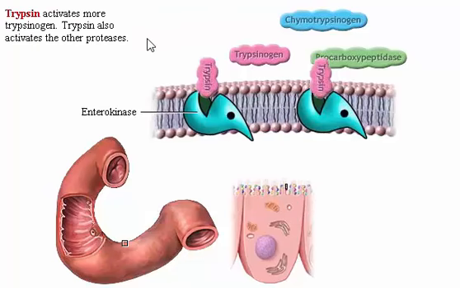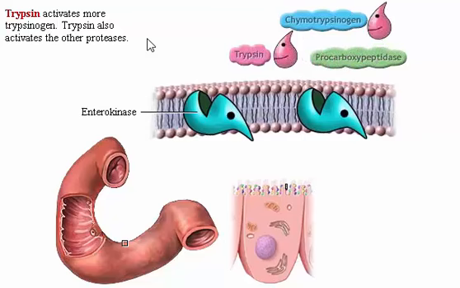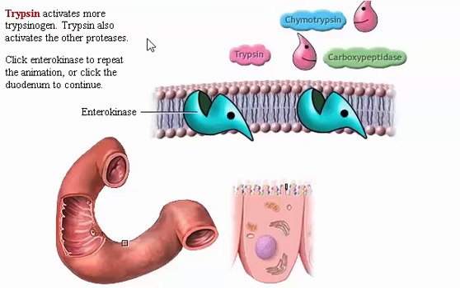Trypsin activates more trypsinogen. This process is similar to activation of pepsinogen in the stomach, first by hydrochloric acid, then by pepsin. Trypsin also activates the other proteases. Click enterokinase to repeat the animation, or click the duodenum to continue.